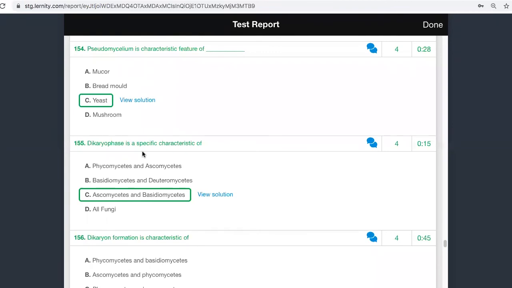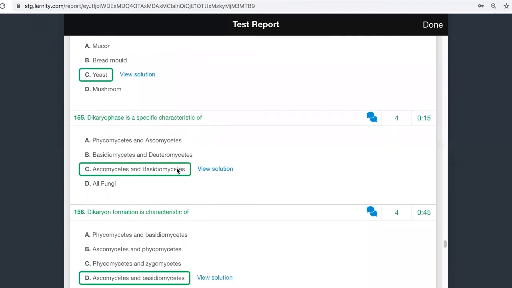They are not filamentous, not hypha. Yeah, right. Dikaryotic phase is a specific phase, a specific character of... You have two questions of the same type, is it? Okay, I did not see this thing. Okay, I thought I was very careful.